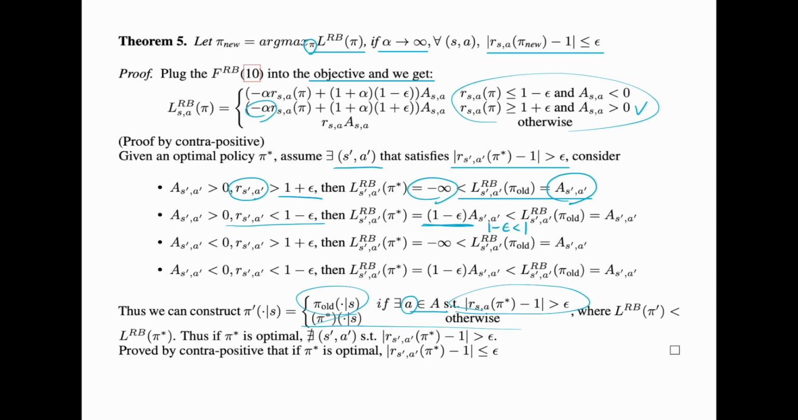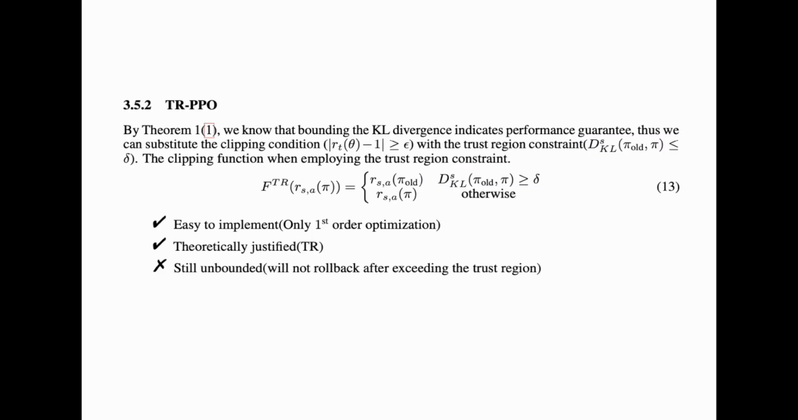Because if it is optimal, then there is no objective that could be smaller than the objective of pi star. So we prove by contrapositive that if pi star is optimal, then there will be no likelihood ratio of any state action pair that is outside the clipping range. So now let's get to the second algorithm.